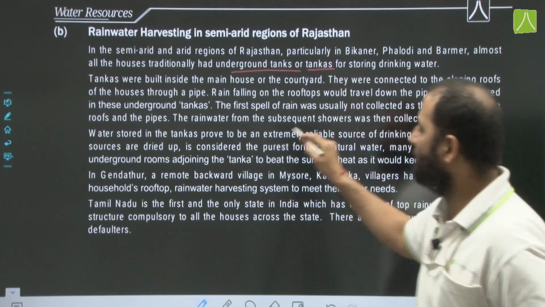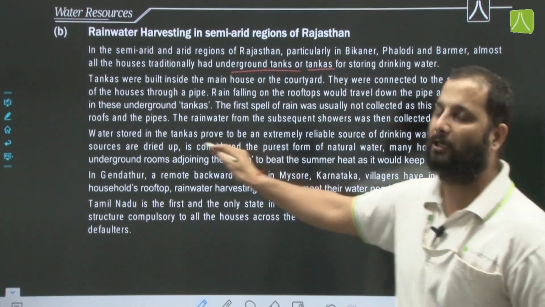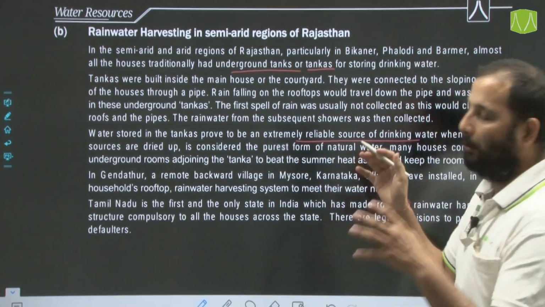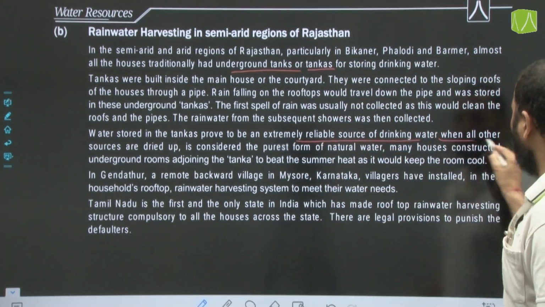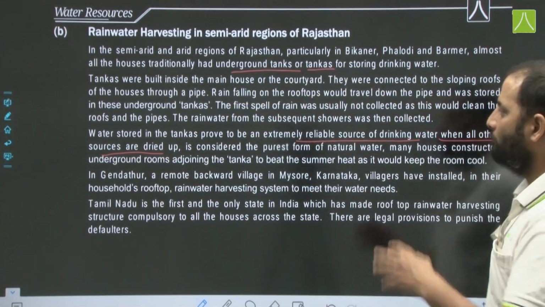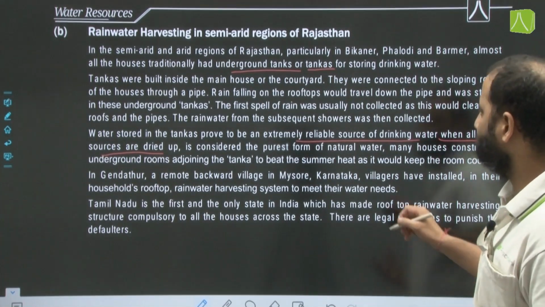Water stored in the tankas proved to be an extremely reliable source of drinking water when all other sources dried up for these people, and is considered to be one of the purest forms of natural water.